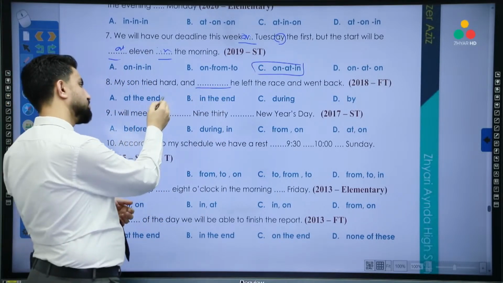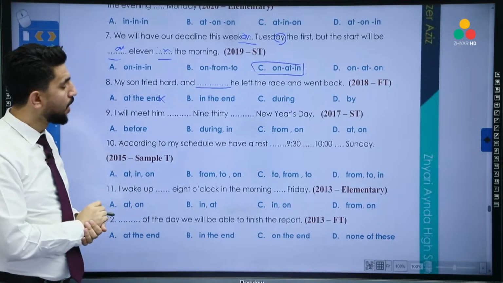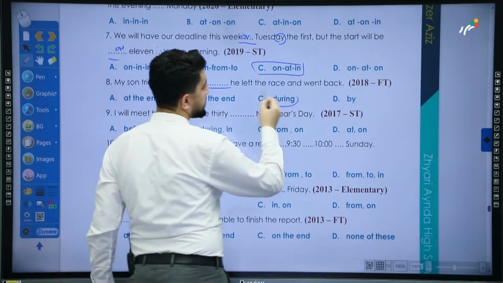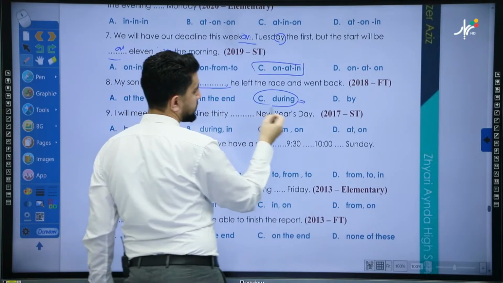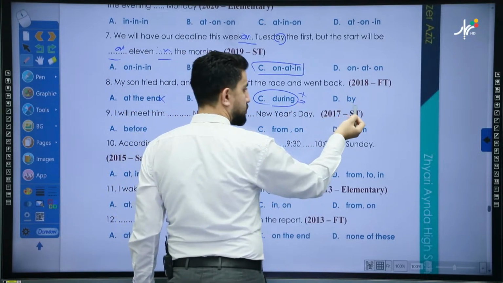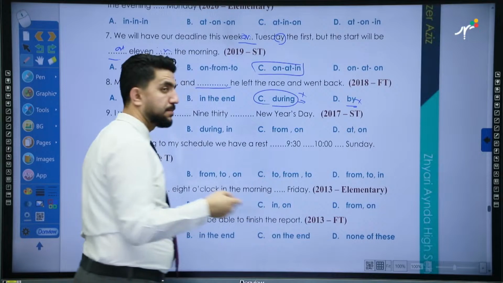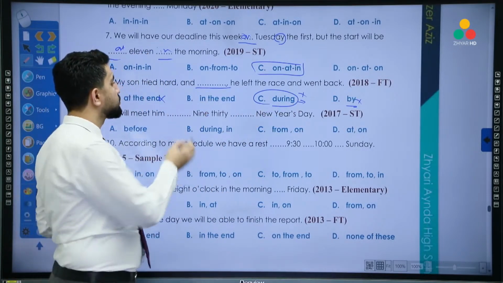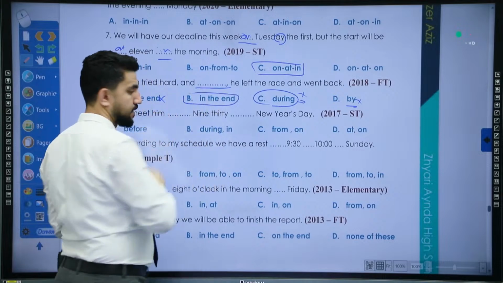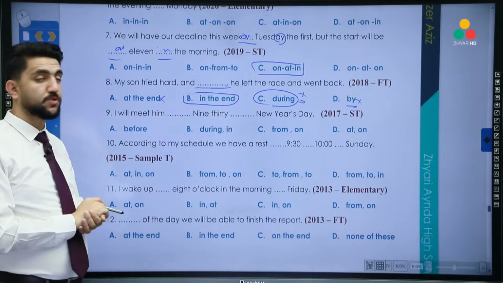No. So that means this one is wrong. Okay, we said during we need what? We need an event. Where's the event? There's no event. This one also needs an event, for example, by Monday, by Thursday, by 7 o'clock. So this one is wrong. Why is this one correct?